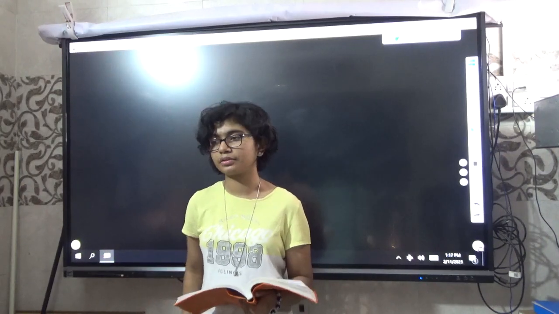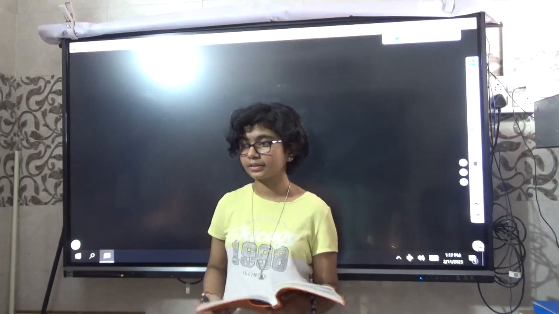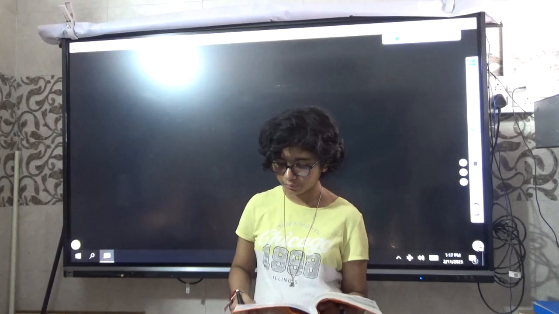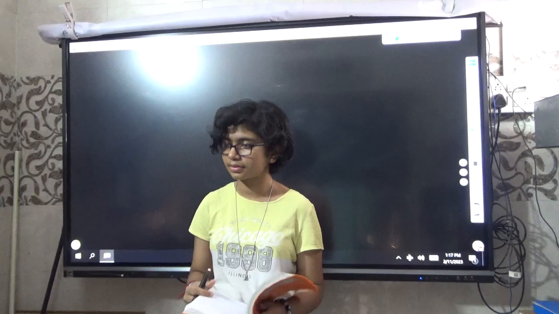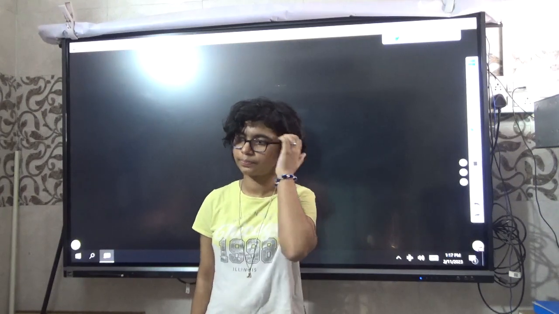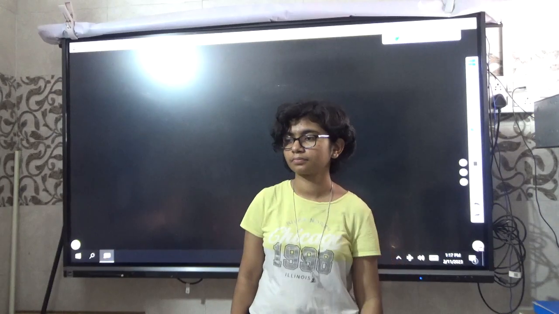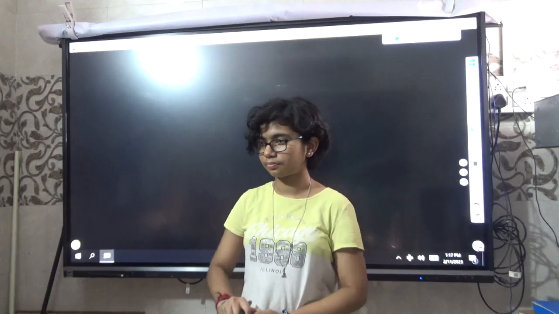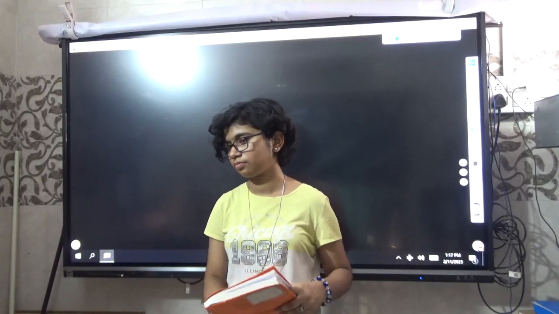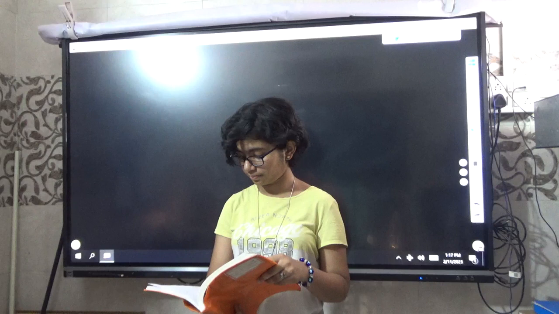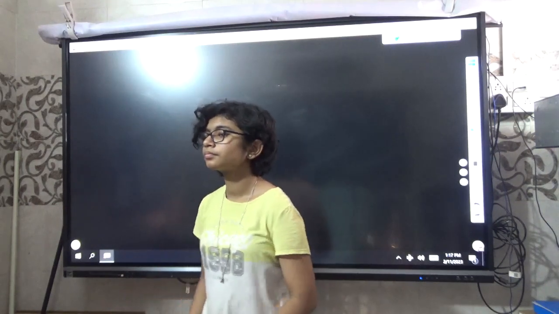How many revolutions would a cycle wheel of diameter 1.6 meter make to cover a distance of 352 meters? And then the hint is pi r square. The wheel has gone up to 352 meter, and the diameter of the wheel is given, 1.6. So you have to find out the number of rotations.